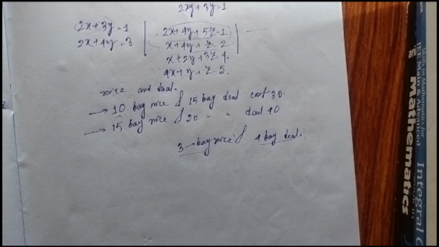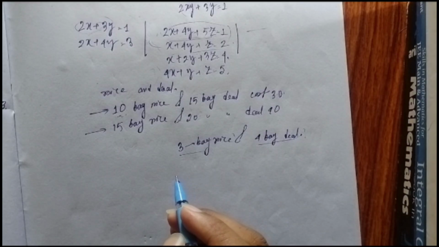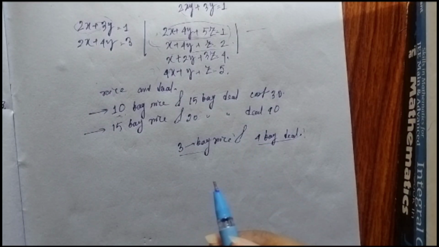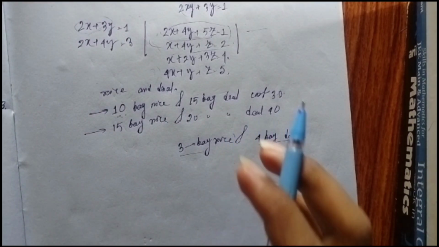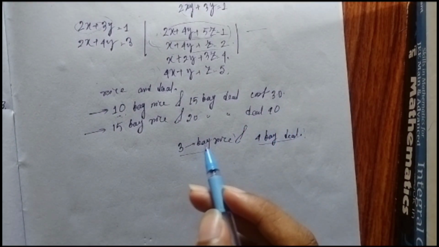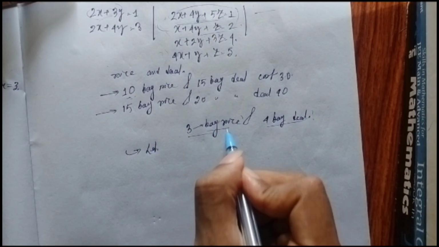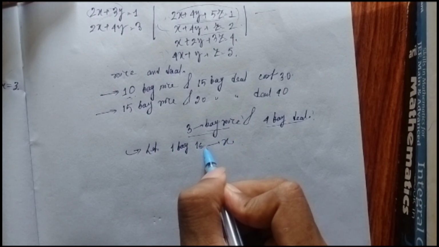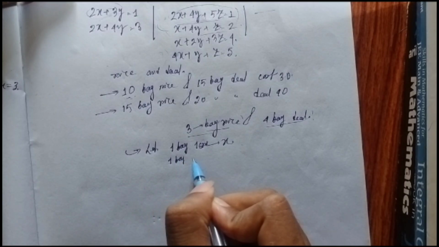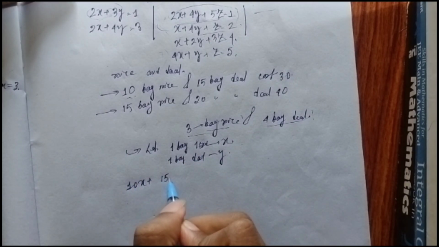Ancient people were facing these kinds of problems, and to solve them they needed a tool to solve a system of linear equations. So how did they deal with it? They just take two variables. Let's say the rate of one bag of rice is x, and the rate of one bag of dal is y. That means 10 bags of rice and 15 bags of dal cost 30 rupees.